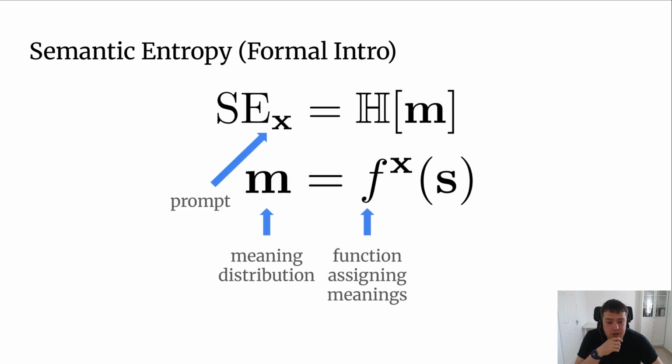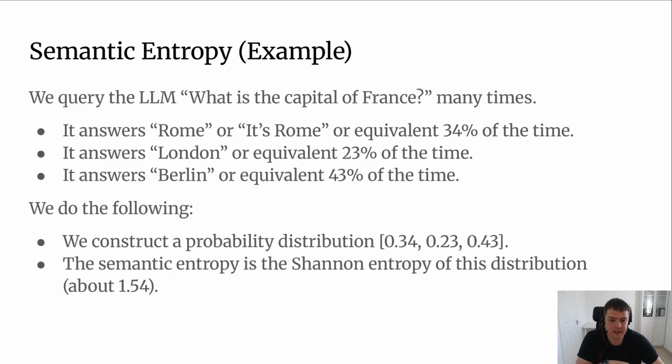Now, how does it look formally? So formally, the semantic entropy of a prompt is the Shannon entropy of the meaning distribution. And the meaning distribution is induced by squashing the distribution of the continuations that the LLM generates for this prompt through some function that assigns meanings to those continuations. Okay, if this sounds too abstract, let me introduce it by using an example.